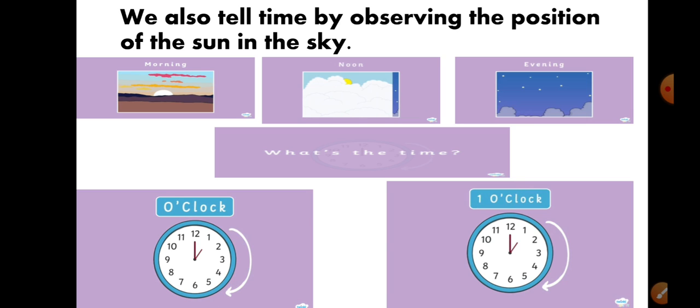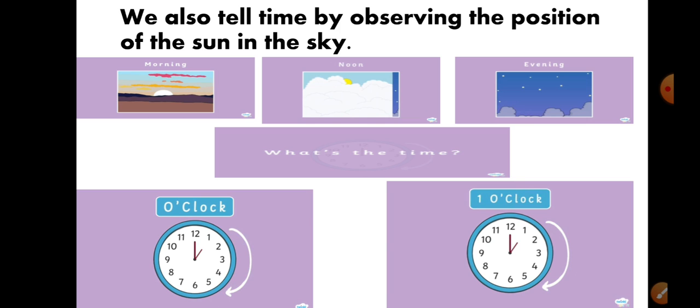Now here, what's the time? What can you see on the clock? Children, this is in general which I am telling you: the long hand is on 12 and the short hand is on 3. Okay, that means it is 3 o'clock.